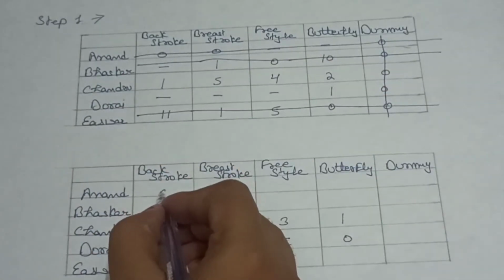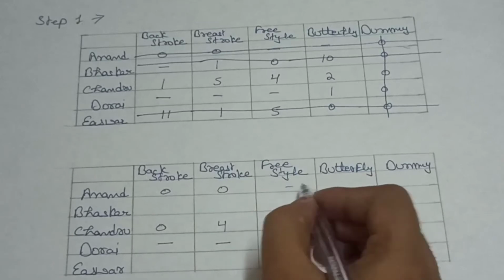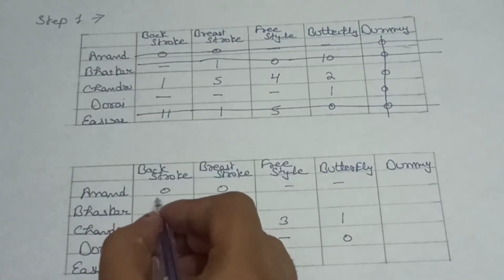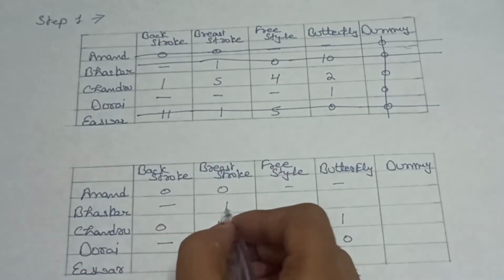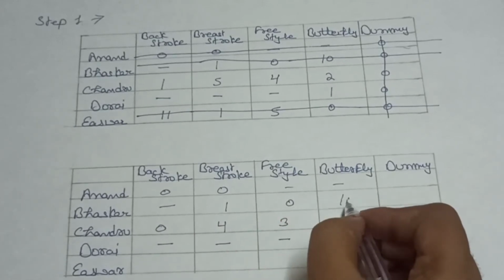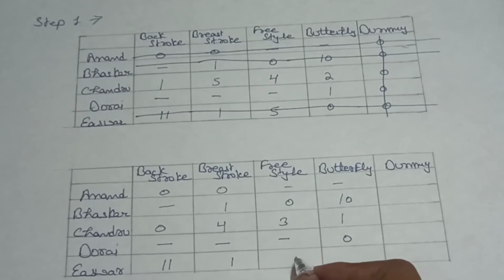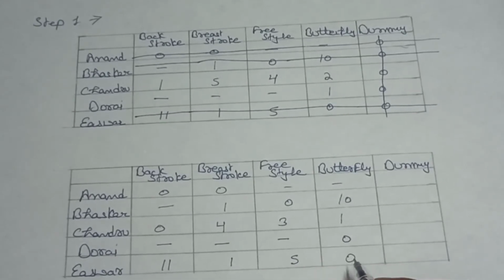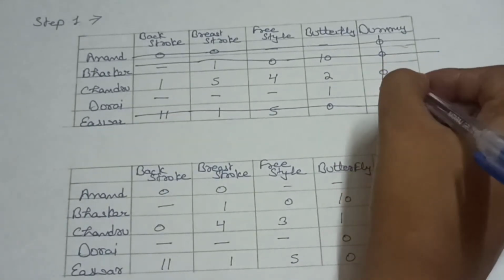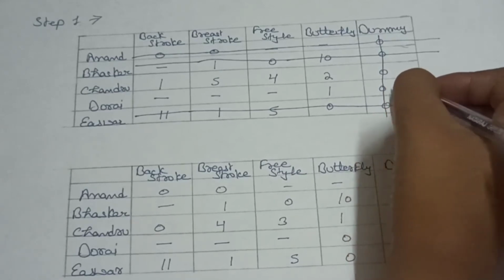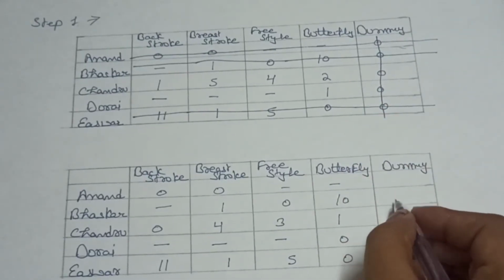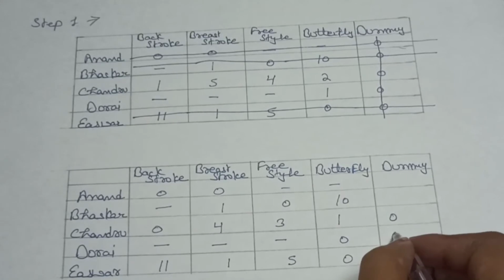So here 0, 0, here in the second row, and in the last row 1, 1, 5 and 0. And for these cells 0 and 0, 1, 2, 3, 0, 0.